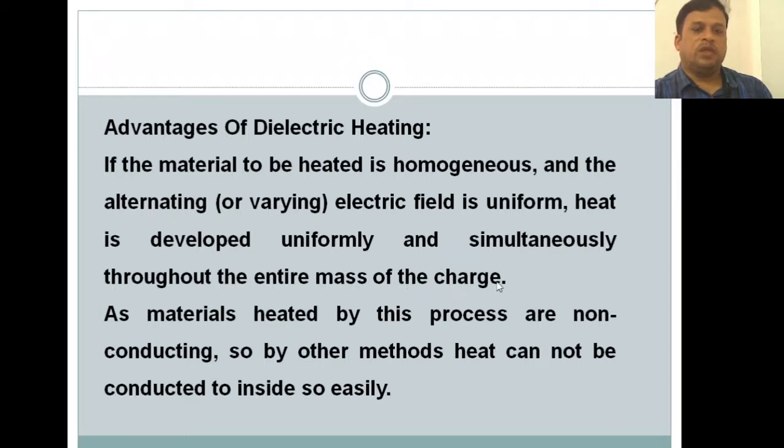So the problem is with the heterogeneous mixture. If the material is pure, then uniform heating is done simultaneously and throughout the entire mass of charge. As the materials heated by this process are non-conducting, by other methods heat cannot be conducted to the inside so easily.